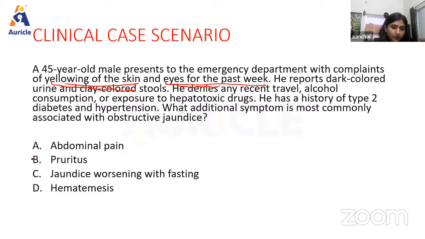Yes, the answer is C, jaundice worsening with fasting.